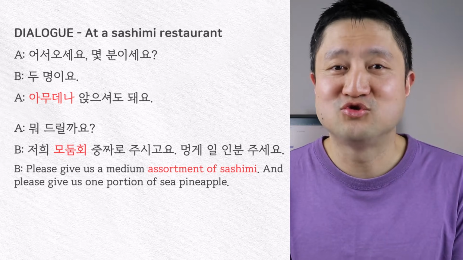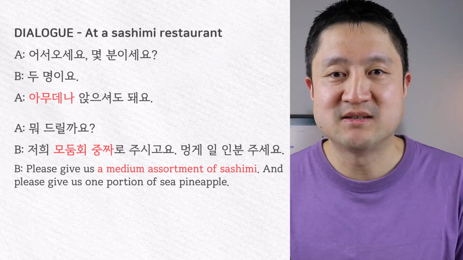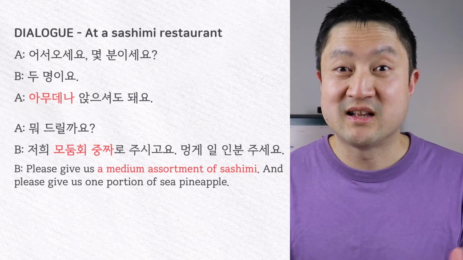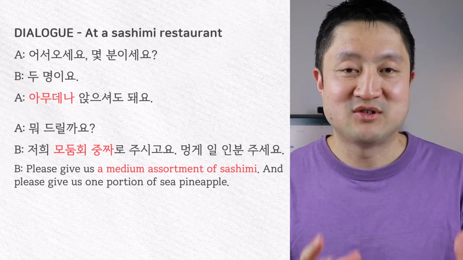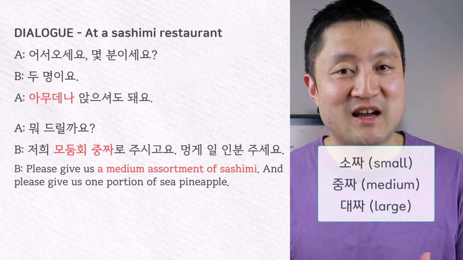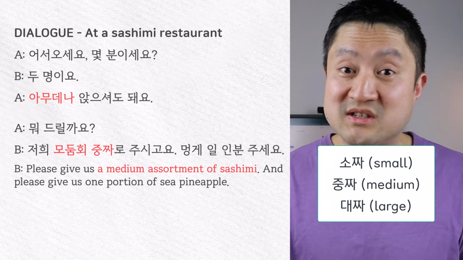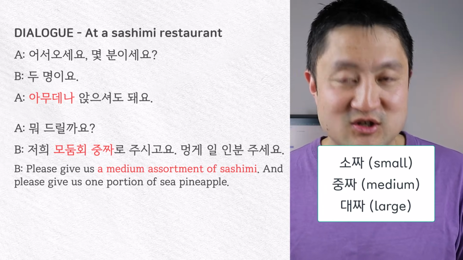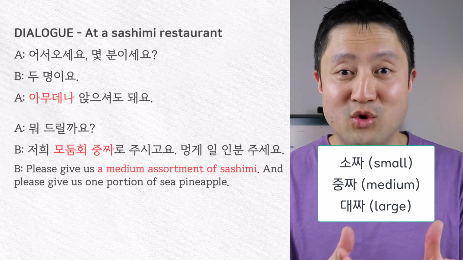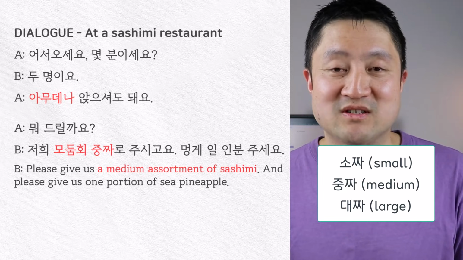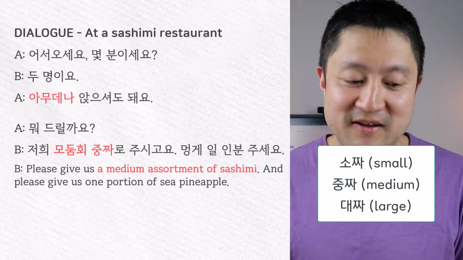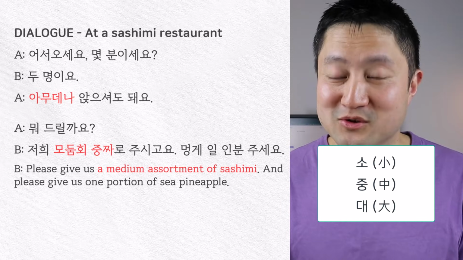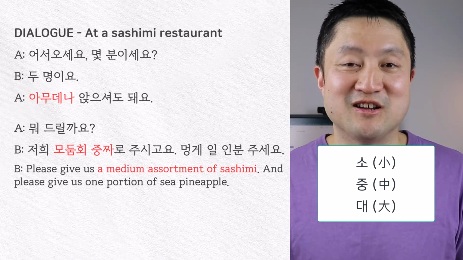Then we have this word 중짜, and this means medium. Now, in Korean, when you order certain dishes that are shared, you might be able to get them in different sizes. 중짜 means medium, 소짜 means small, and 대짜 means large. So here the key syllables are 소, 중, 대, which come from Chinese characters, 한자. 소 means small, 중 means medium or middle, and 대 means big, large.